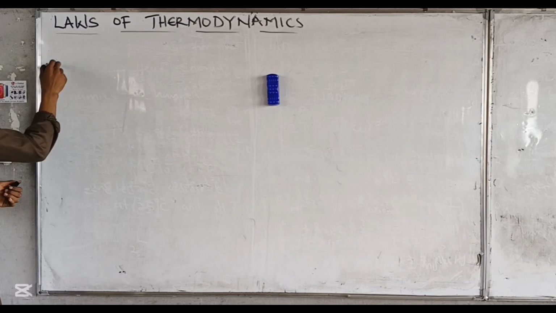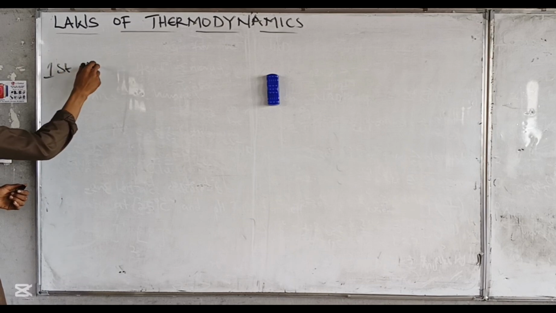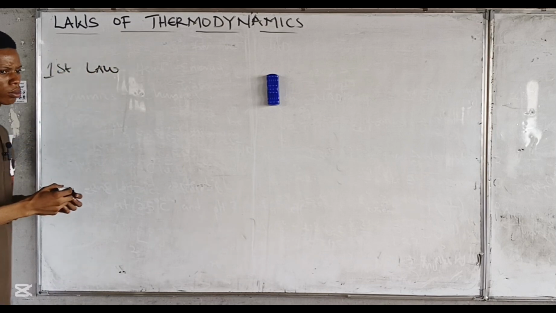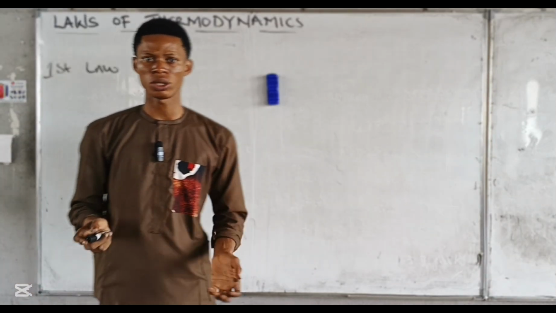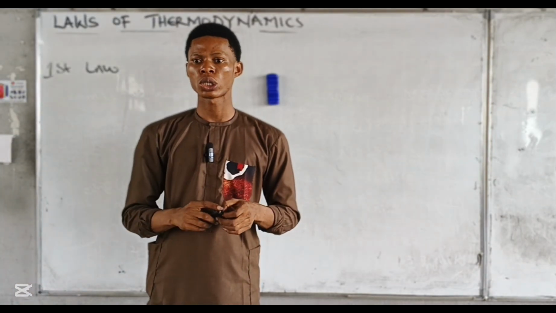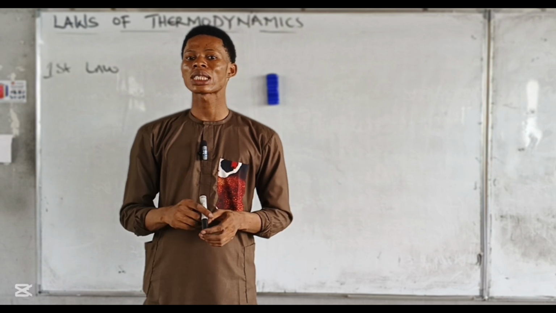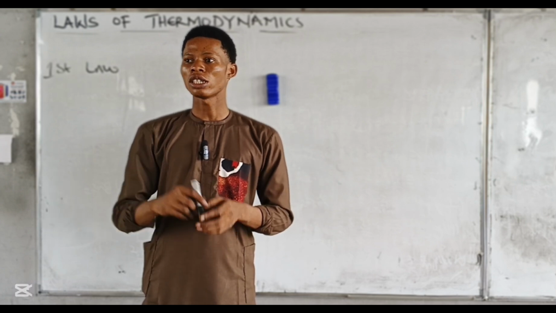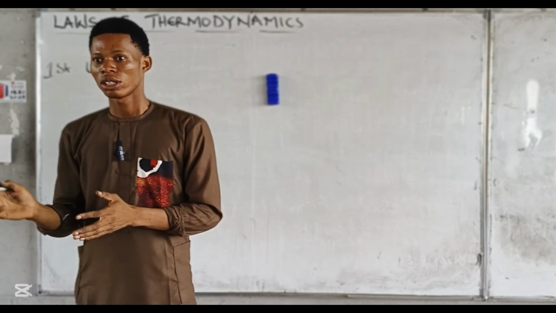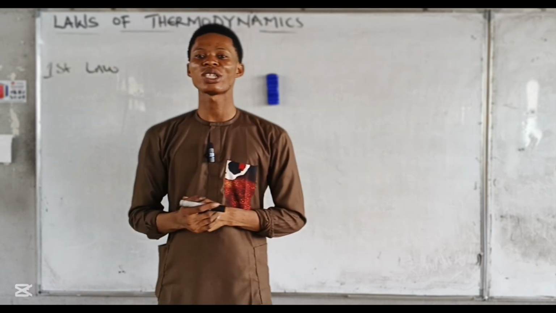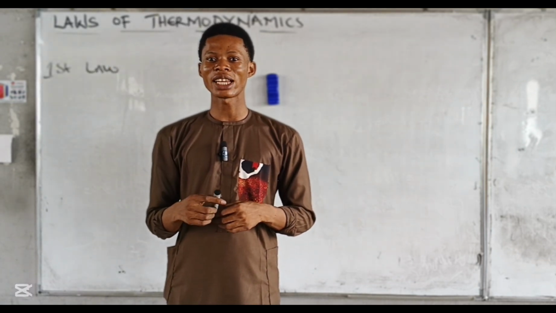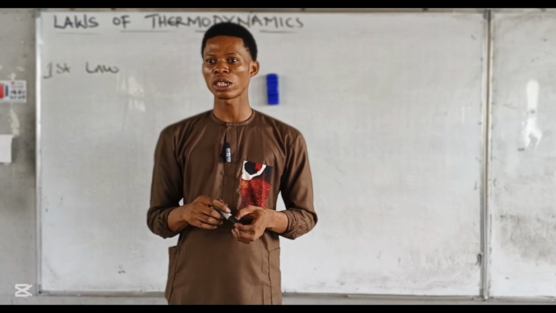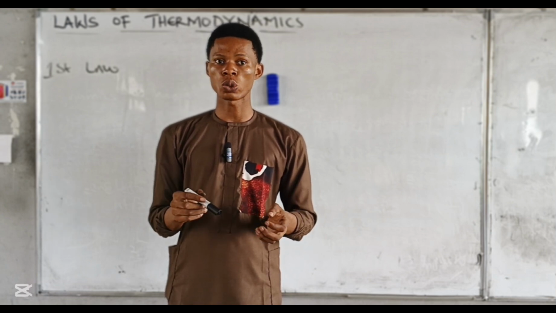Now, the first law of thermodynamics is referred to as the law of conservation of energy. Now, it states that energy... most times when you are asked to state the first law, all of you will jump to, it states that energy can neither be created nor destroyed, but can be transformed from one form to another.